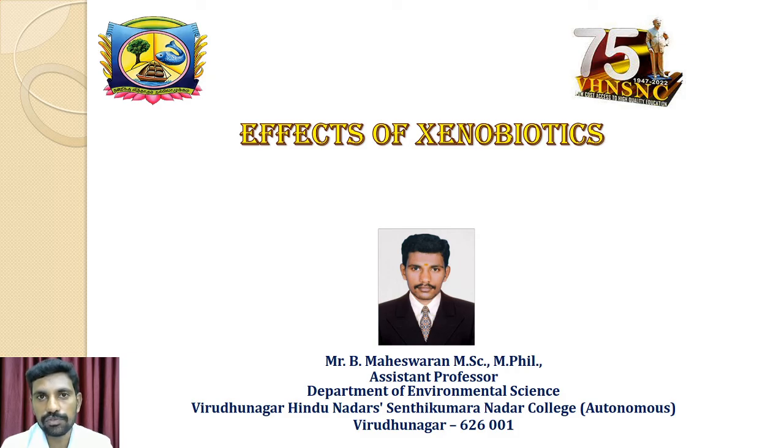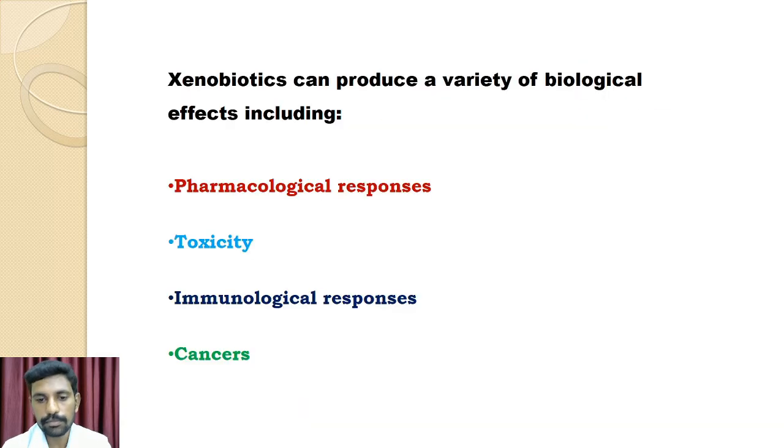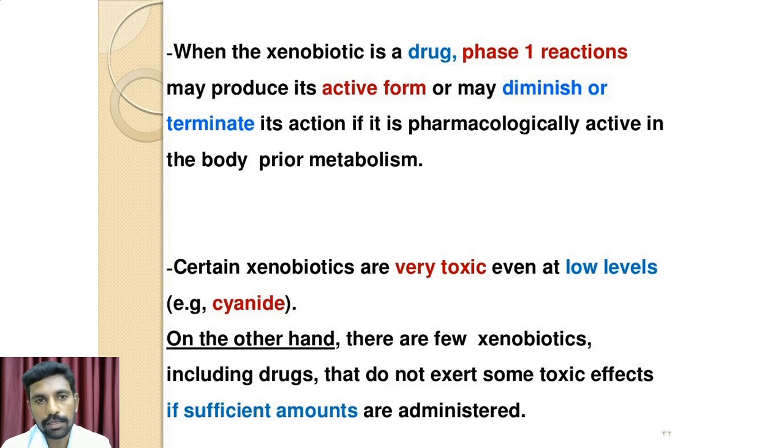In this video tutorial, we are going to learn about effects of xenobiotics. Xenobiotics produce a wide range of biological effects, including pharmacological responses, toxicity, immunological responses and cancers.